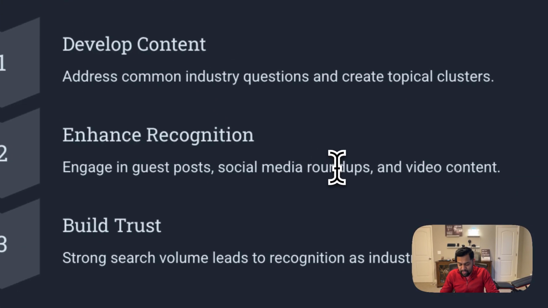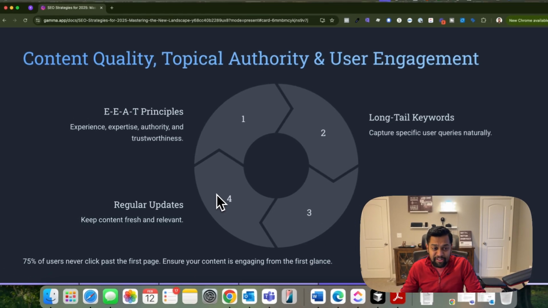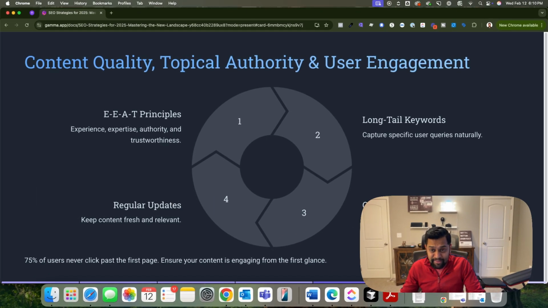I have already mentioned expertise, authoritativeness, and trustworthiness in multiple videos, but essentially focus on content quality. Think about this. Everyone has access to Perplexity, ChatGPT, and all the latest models like DeepSeek, right? But focus on content quality so that it almost feels like it's coming from a human writer rather than AI generated, right? So that expertise is very important. You got to be an expert in that area. You got to showcase experience in that area. It needs to come from a brand that has authority, and thereby you can build trustworthiness. So EEAT is still very, very important.